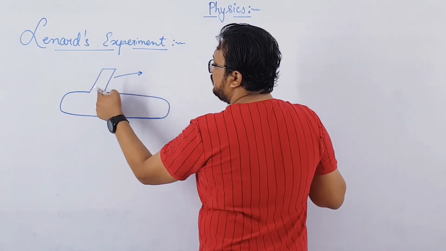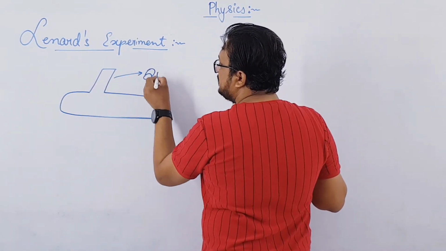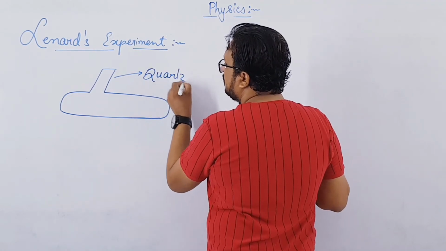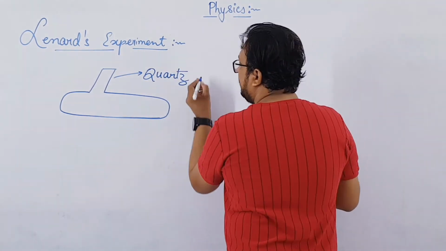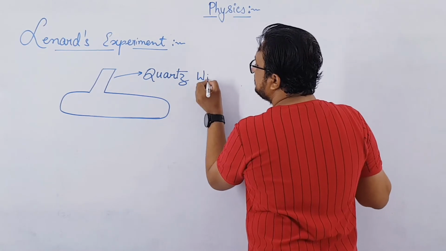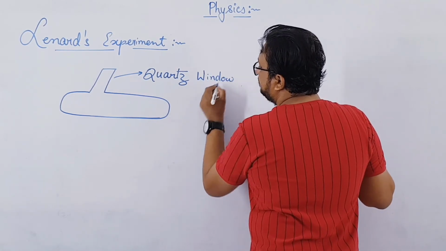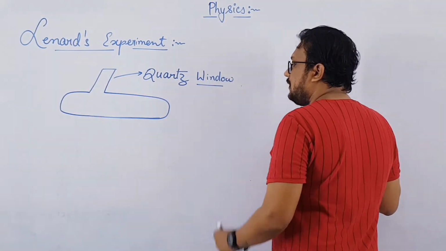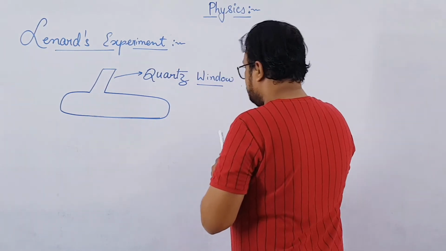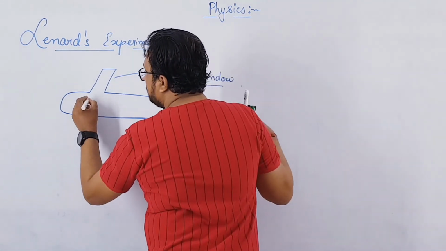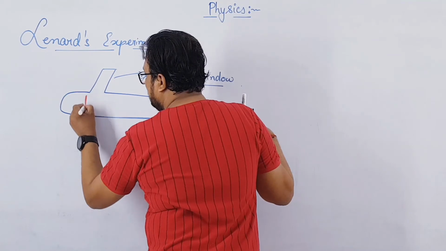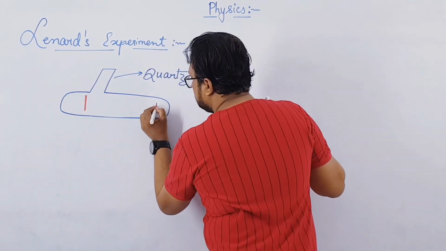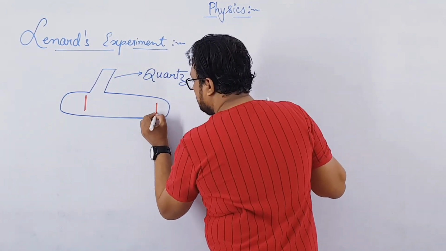This portion of the tube was made up of quartz, a highly transparent material, and it was named the quartz window. Clear? Now in this tube, at two ends of the tube, he placed two electrodes, right?